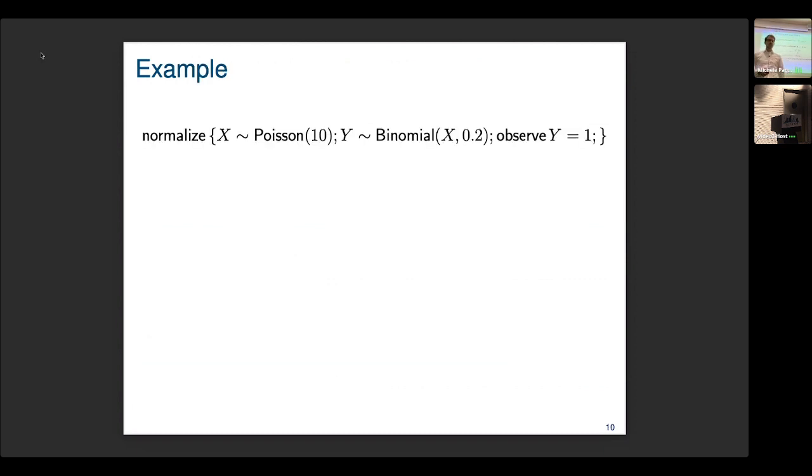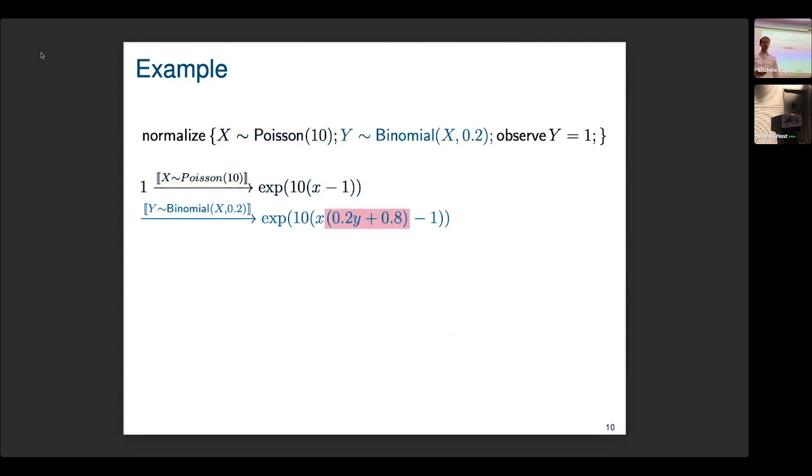OK, let's see how this works for the simple example from the start. So we start with a generating function that represents all variables being set to 0, and that function is constant 1. And let's run through each of the commands in the program. First, we sample the Poisson distribution, which has this generating function. Then we sample the variable y, binomial, which leads to this change. I don't expect you to understand all the details. This is just to give you an impression.